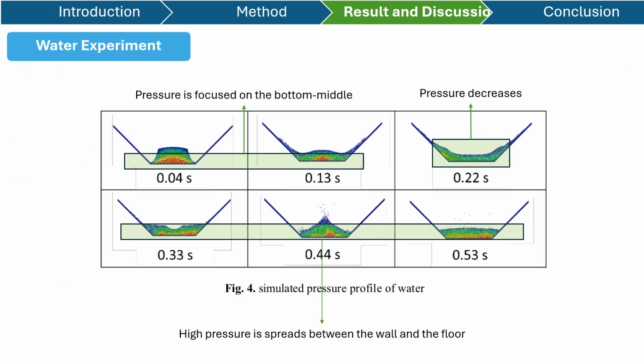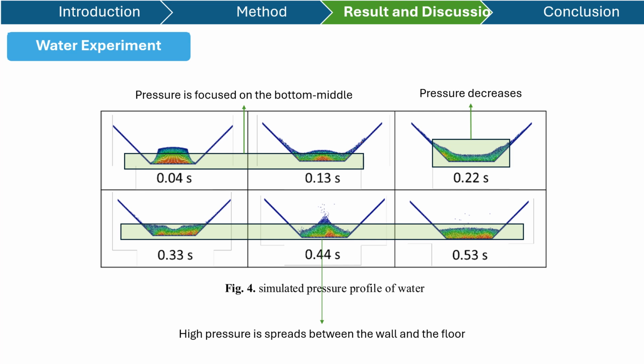After that, we will see here figure 4 that shows us the simulated pressure profile of water. So we have the initial condition here from 0.04 second until 0.3 second, which shows us the pressure is focused on the bottom of the middle. And next we continue to 0.22 second, which shows us the motion of the water starting to climb the wall, and so the pressure starts to decrease.